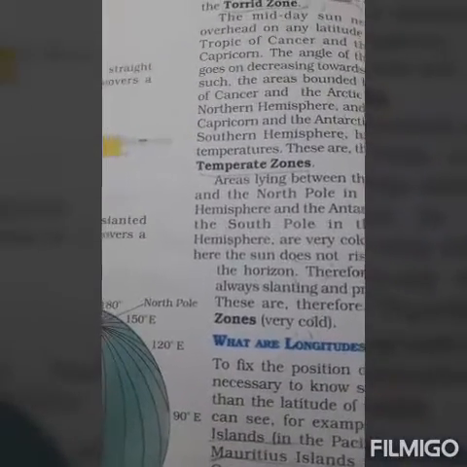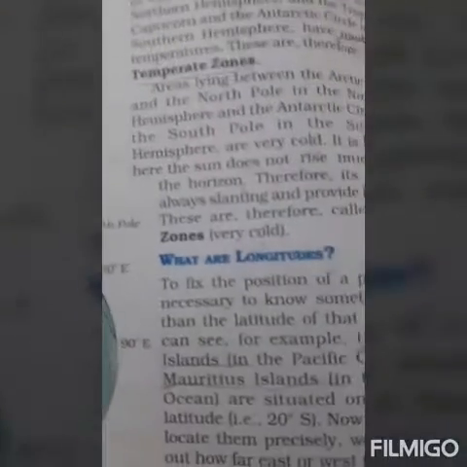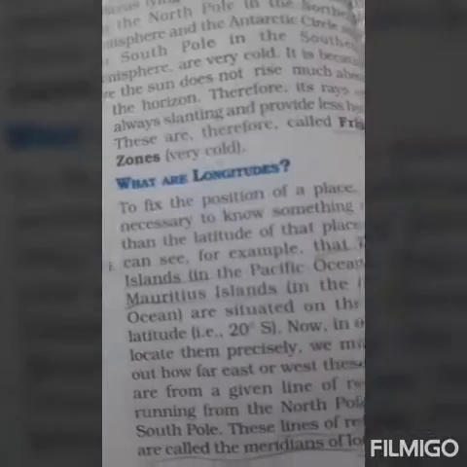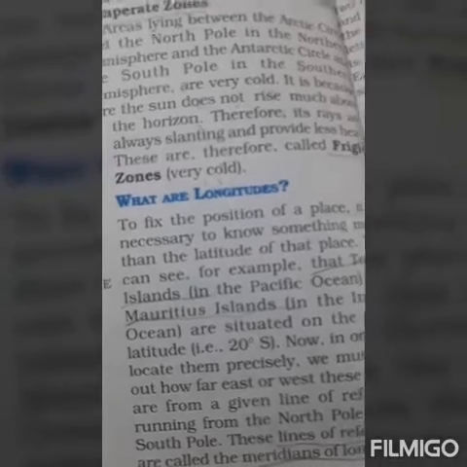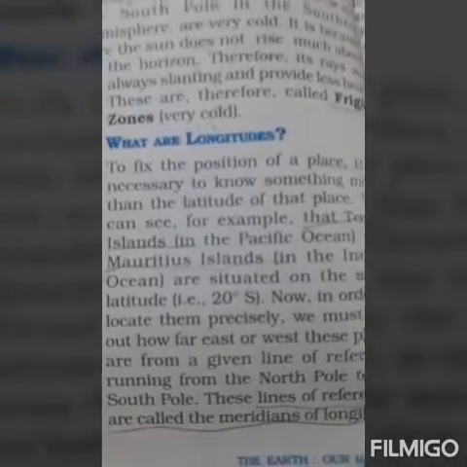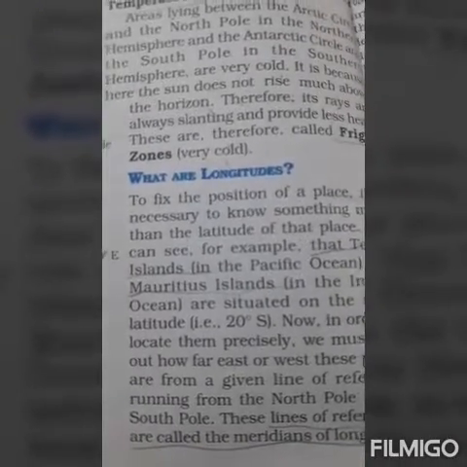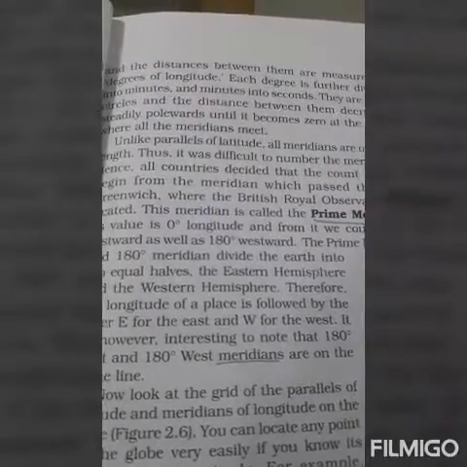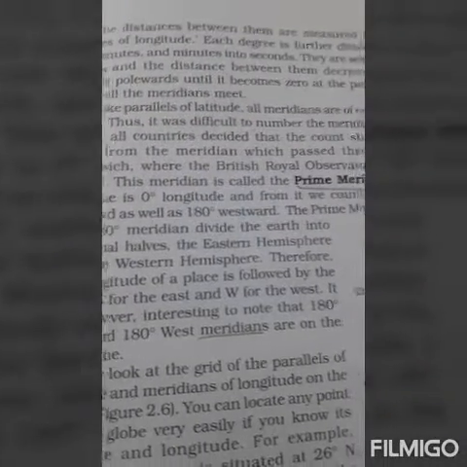So both are on the same latitude, 20 degrees south. So what is the difference? Then we see how far they are from east to west, and that line of reference is called the prime meridian. The distance between them is measured in degrees of longitude. Each degree is further divided into minutes and each minute into seconds.